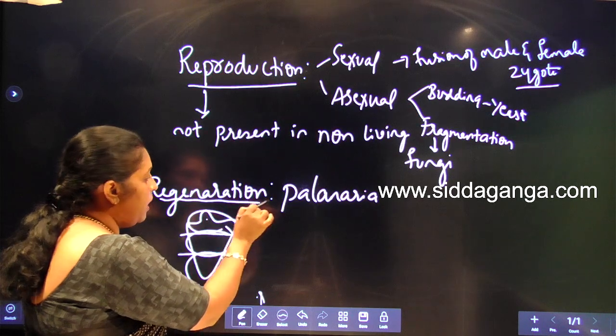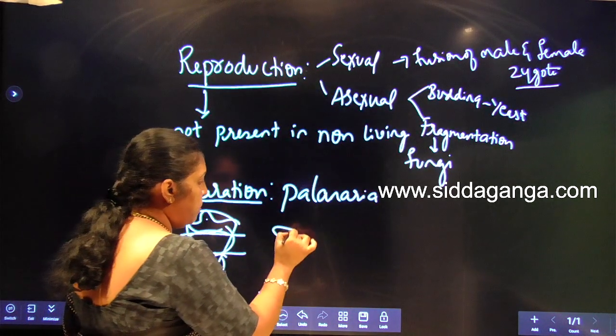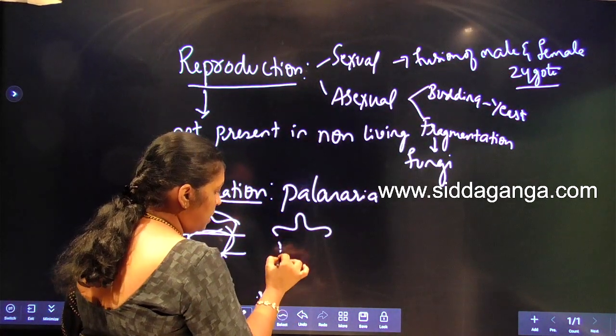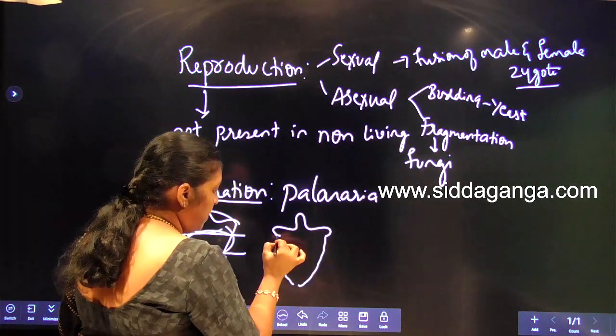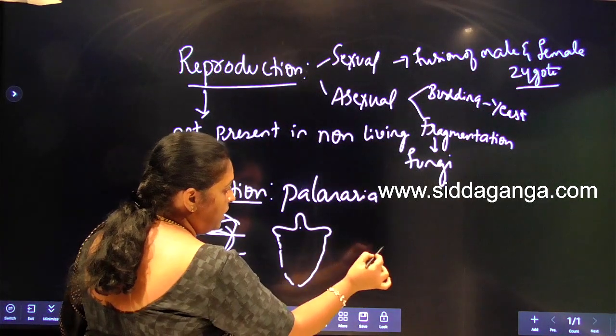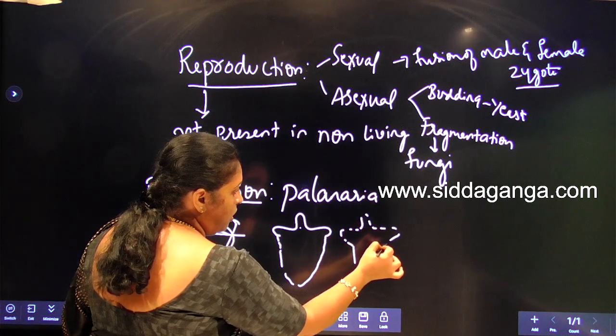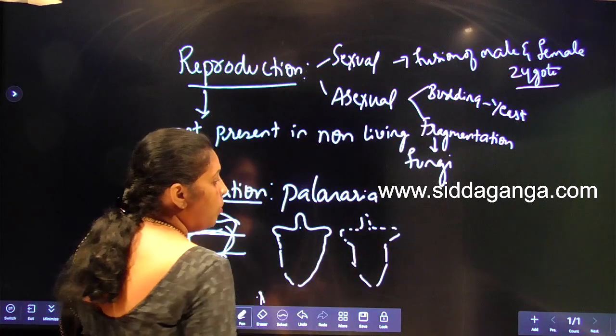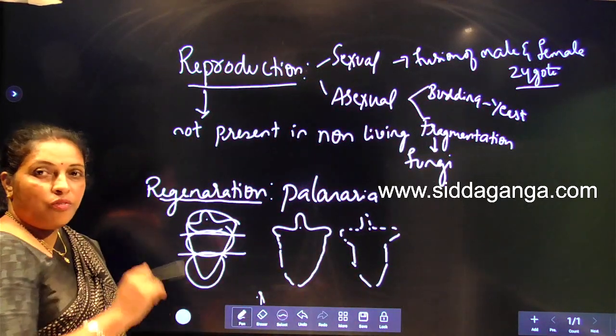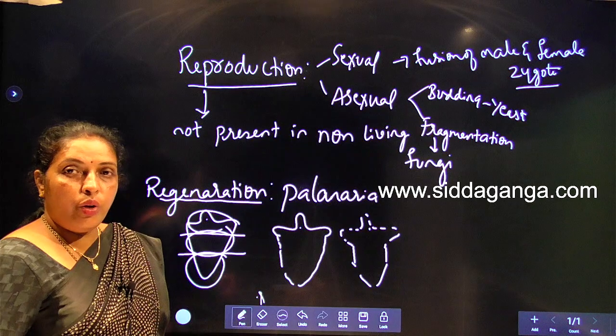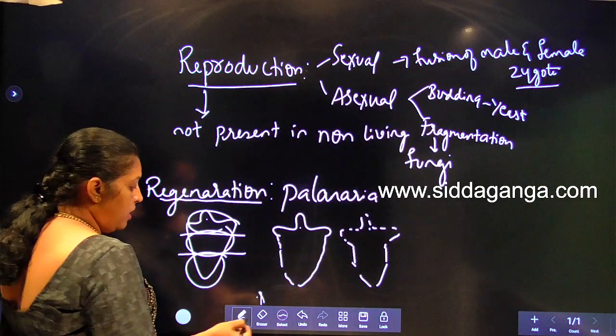This cut part will regenerate its lost part, and this cut part will regenerate its lost part. Like this, each fragment will give rise to a new individual. That is nothing but regeneration.